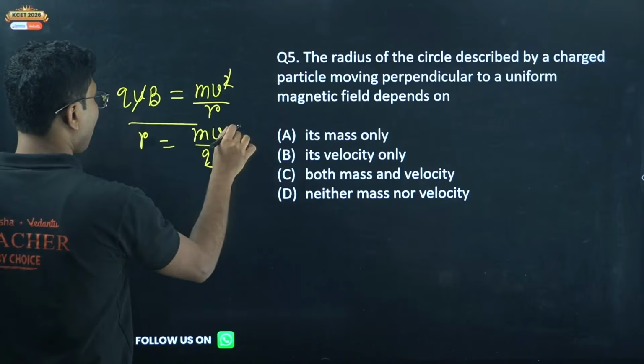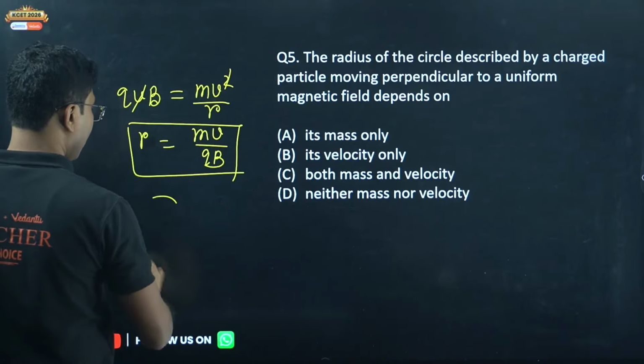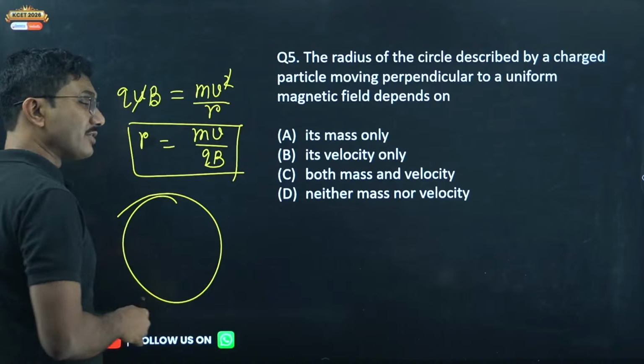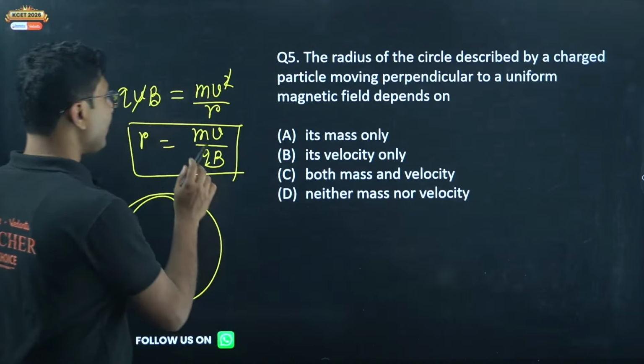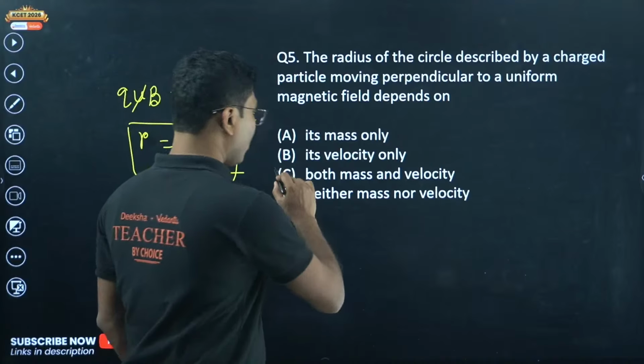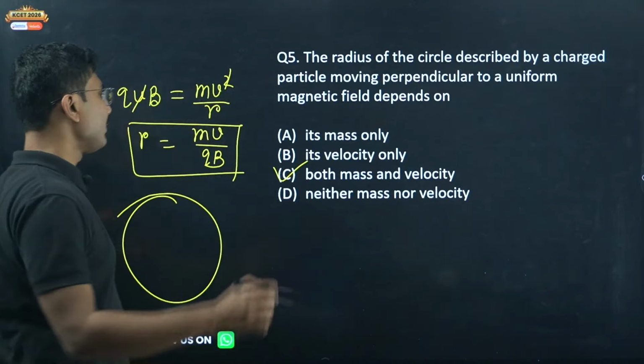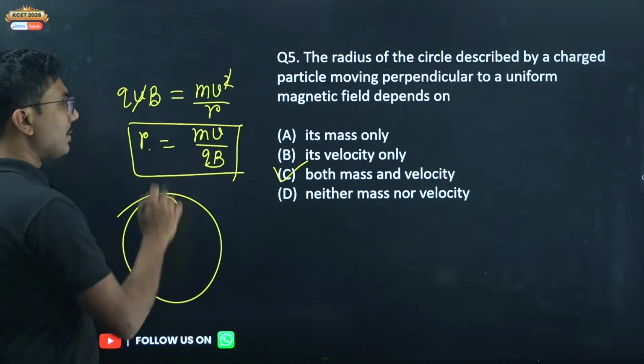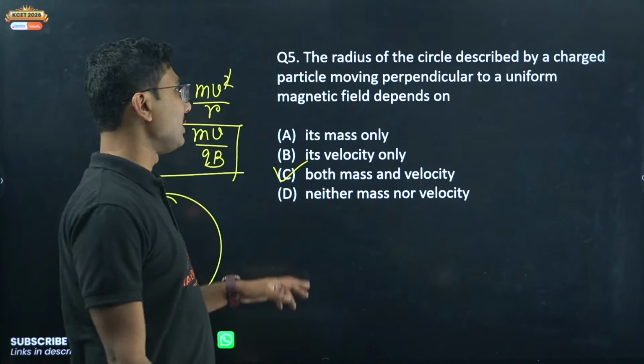So that is the radius of the circle when the magnetic field and velocity are mutually perpendicular. As you can see, it depends on the mass, it depends on velocity. So both mass and velocity on which the radius depends. Not only that, it also depends on the charge as well as the magnetic field.